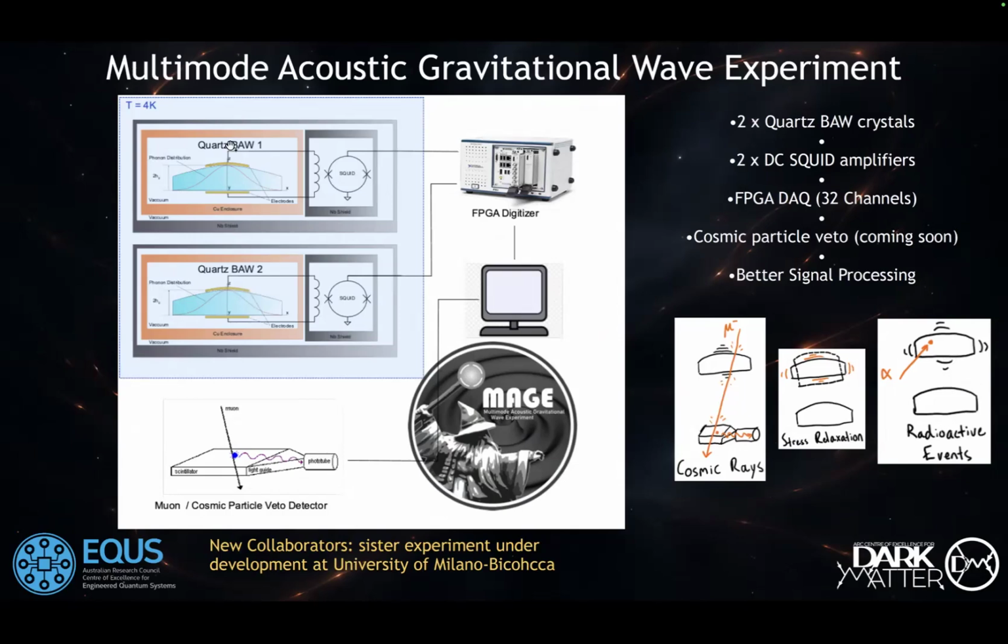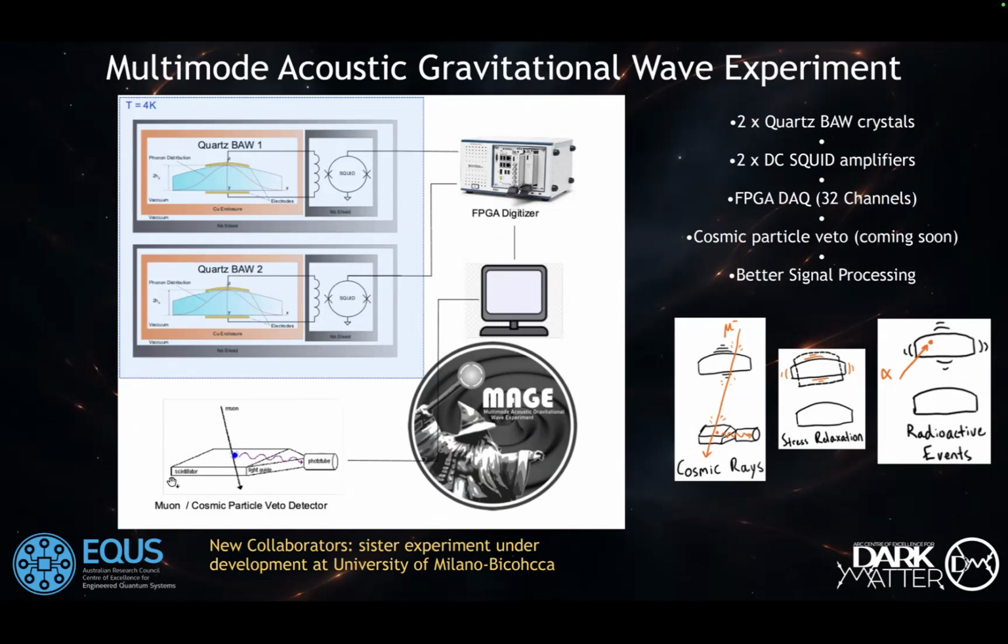improve our experiments. We call it MAGE, multi-acoustic gravitational wave experiment. In this case, we have 2 antennas, so 2 independent SQUIDs, 2 independent ports, resonators. We have improved our digitization. Now instead of 2 modes per antenna, we have up to 16. We have much more channels.